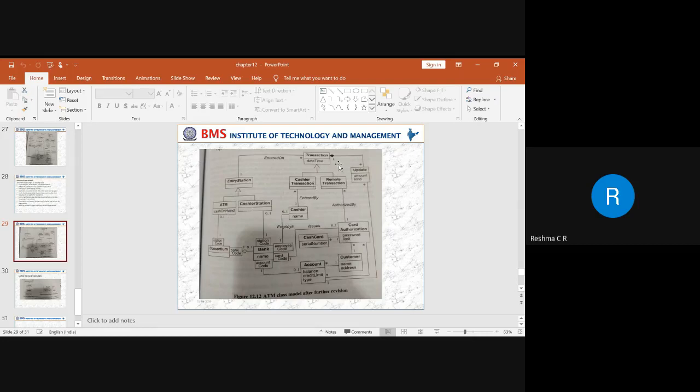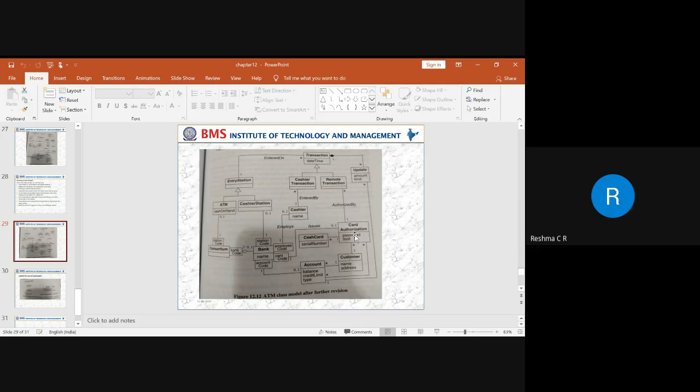Again, here we are using a composition. This transaction class is composed of an update. Whatever updates a customer is making, whatever transaction is being made, has to be updated. So how will it be updated? This update class is associated with the account class. Again, this account class is associated with the customer class. The customer has a cash card, and that cash card is associated with the customer.